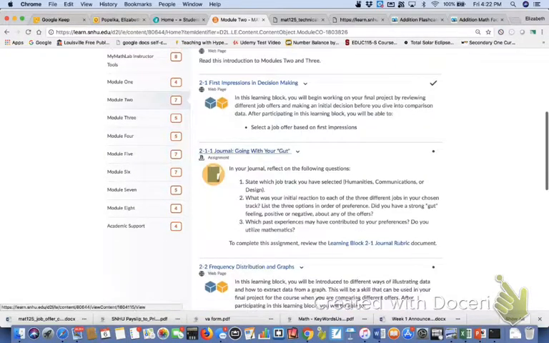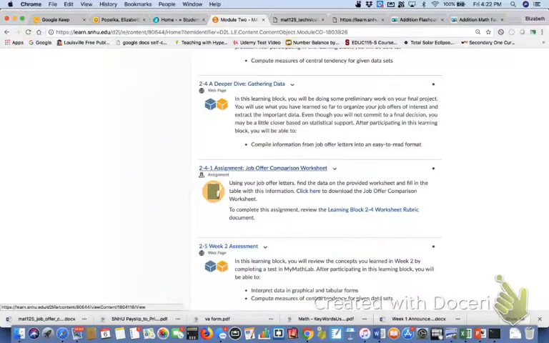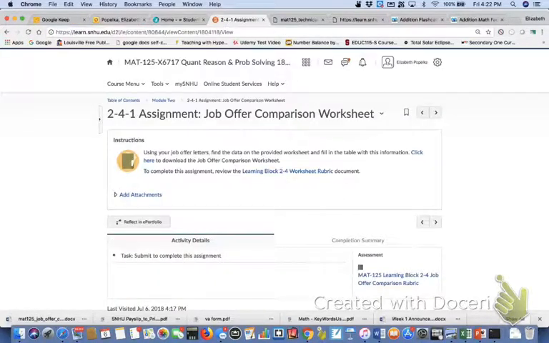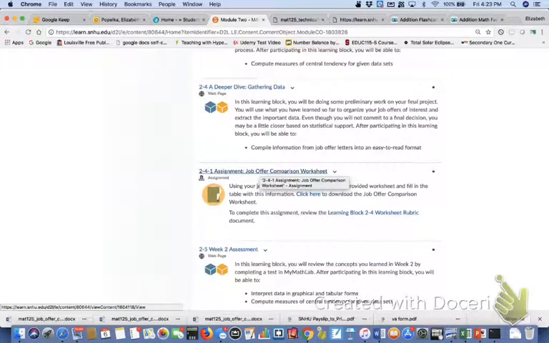In addition to that journal assignment, when you get down here to the 2-4-1 assignment, job offer comparison, you're going to need those letters again, because it is asking you to take the information from the 3 jobs that are in the track you chose. So again, let's say that I chose the communications track.